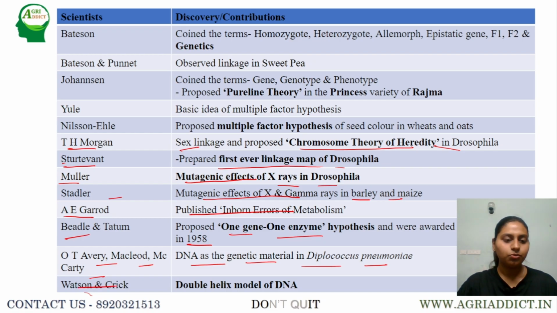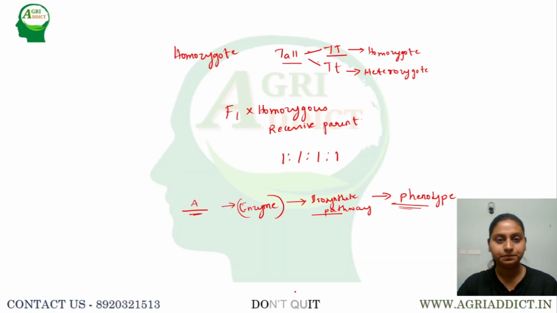Next, coming to Watson and Crick, one of the most important events, in 1953 they came up with the double helix model of the DNA, and the DNA type which they used is B DNA. There are different types of DNA, examples like A DNA, B DNA, C DNA, Z DNA, which vary with respect to some of the parameters. But Watson and Crick used B DNA in order to explain the double helix model.